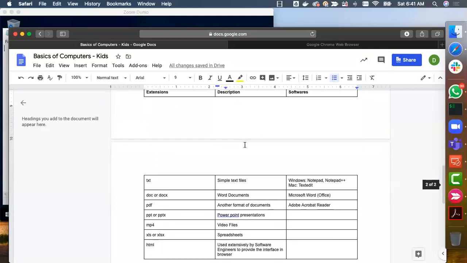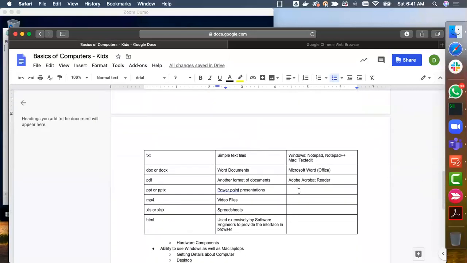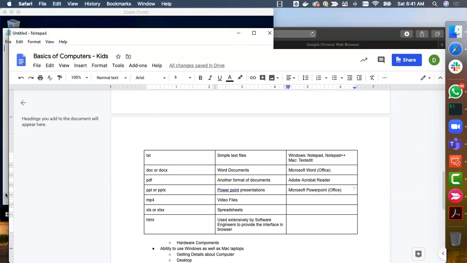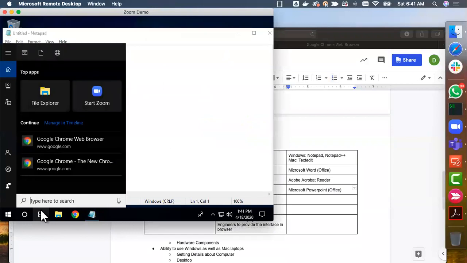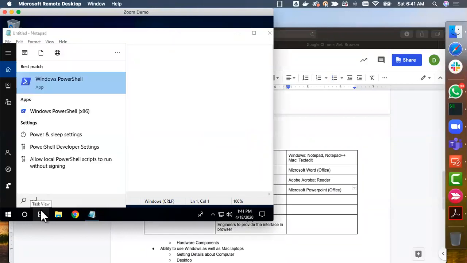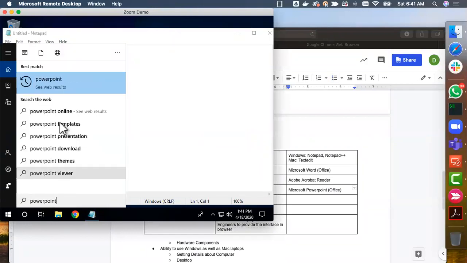Now, when it comes to PowerPoint, the software is nothing but Microsoft PowerPoint, and it comes as part of the Office. And this will not be typically available out of the box with the operating system. Now, if I say PowerPoint, again, there is no app that is already installed. It is actually taking us to the search results. We can click on this and we should be able to download and install.